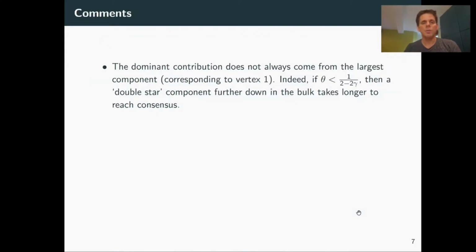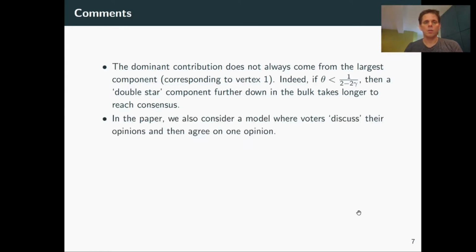And the dominant contribution in these exponents does not always come from the largest component, which would be the one corresponding to vertex 1. If theta is strictly less than 1 over 2 minus 2 gamma, then a double star component further down in the block takes longer than the component of vertex 1 to reach consensus. And in our paper, we'll also look at a model where the voters discuss their opinions and then agree on one opinion. We also have the same full picture, but the dynamics are slightly different.